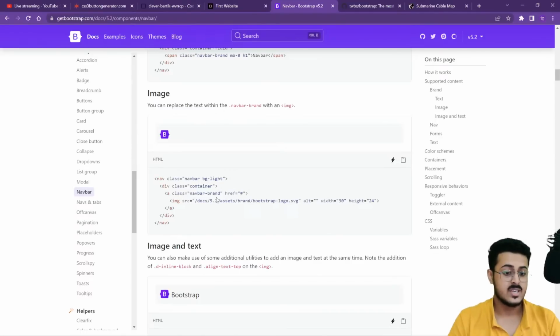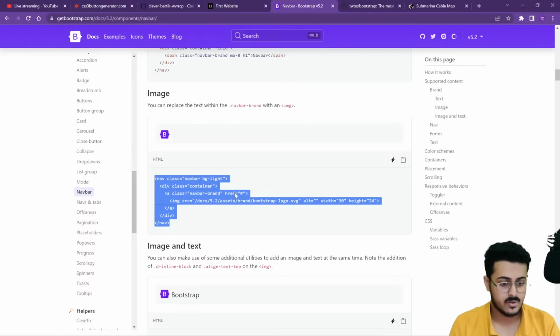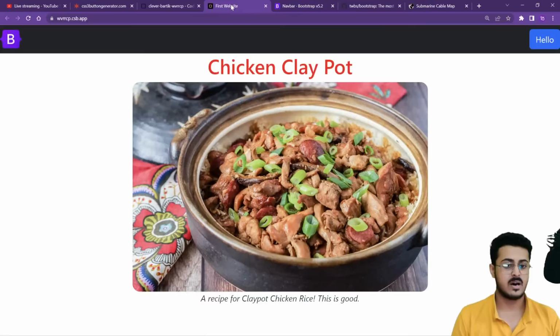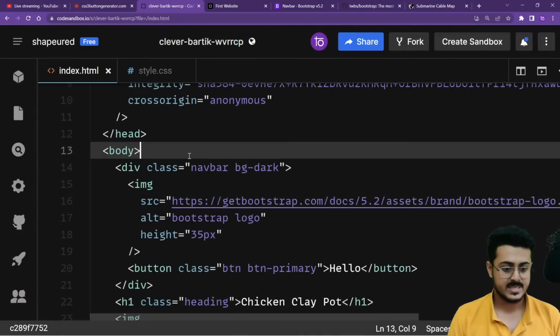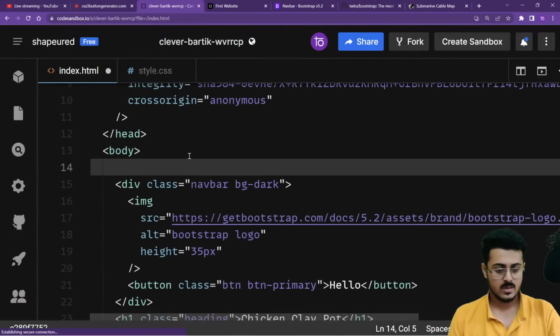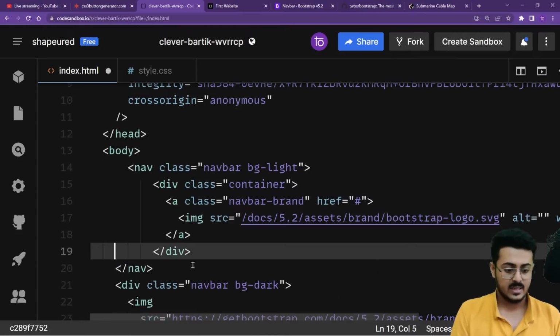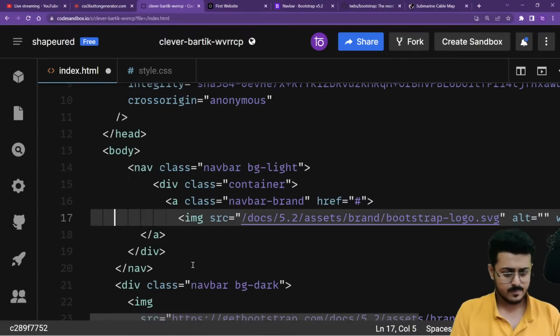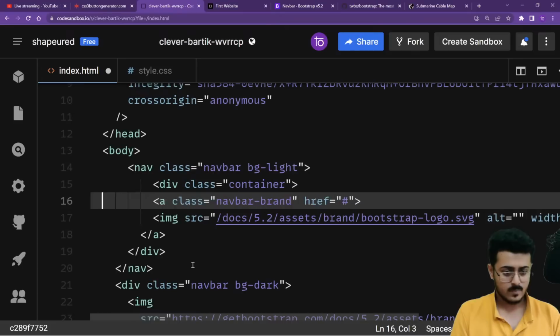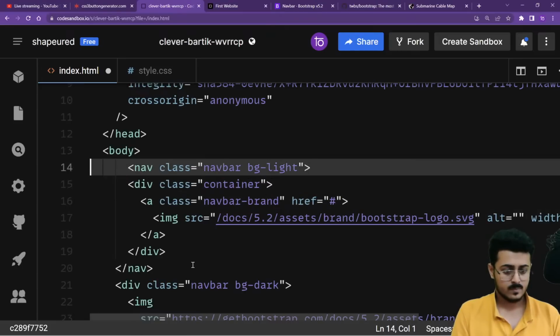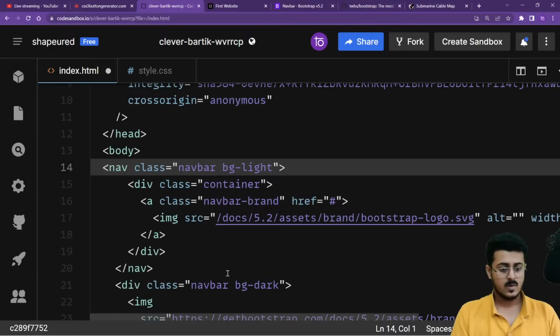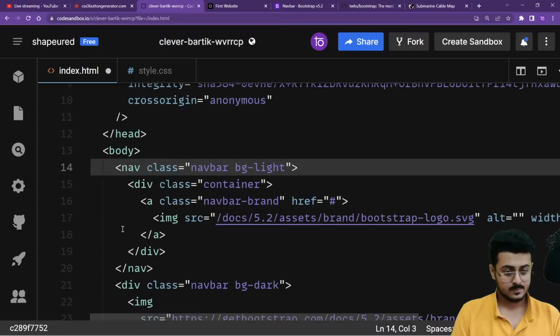guys. Okay, so let's copy this particular navbar from right over here. Let's paste this navbar here. We'll replace this navbar with what has been provided to us by... okay, so I think something wrong happened.